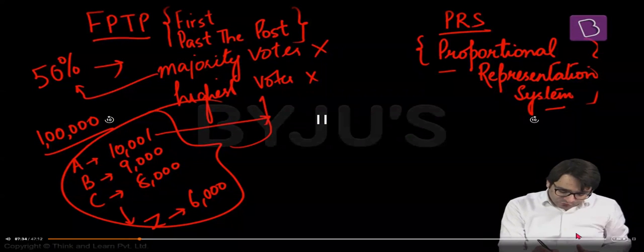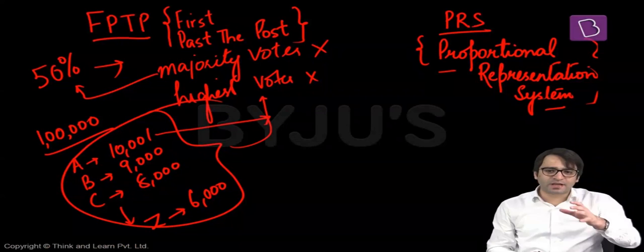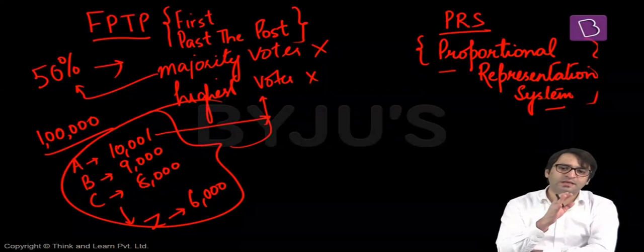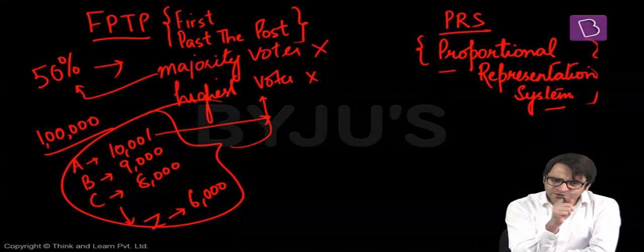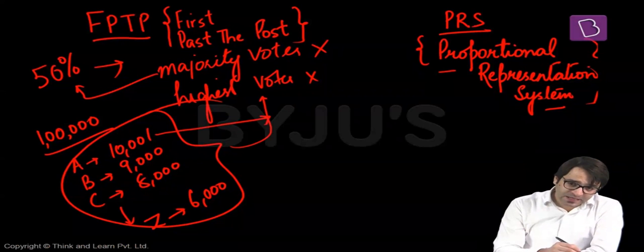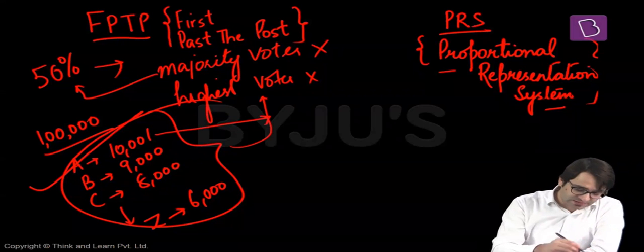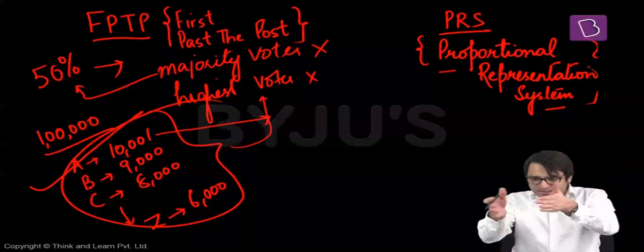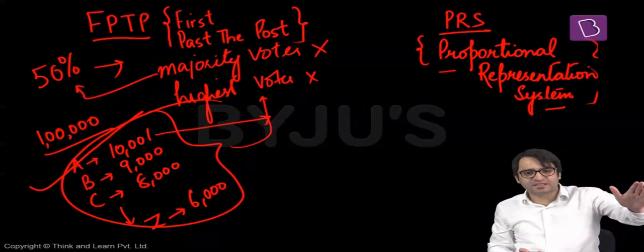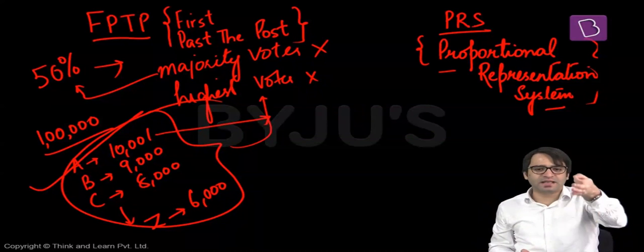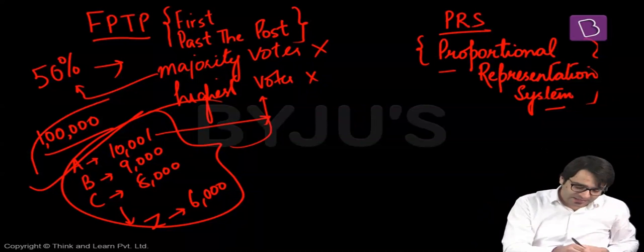Since A got the highest number of votes, A is your representative in Lok Sabha from your constituency. But if you look at it differently, 89,999 people voted against A. That means the majority of the people in this constituency voted against A, but even then, A is your representative in Lok Sabha because he got the highest number of votes.